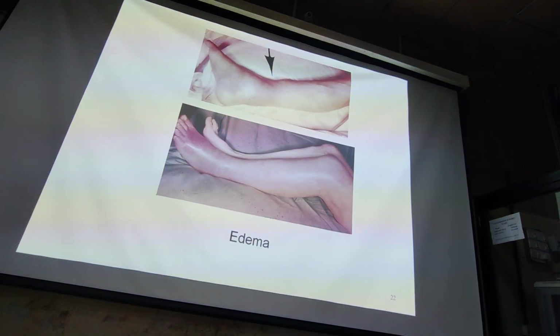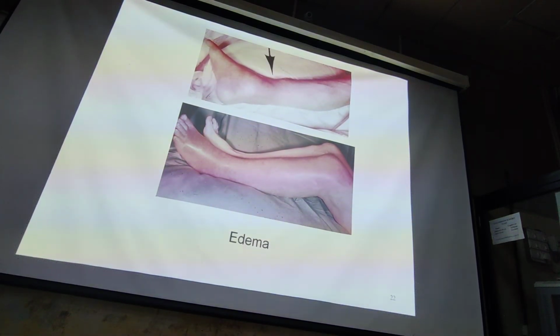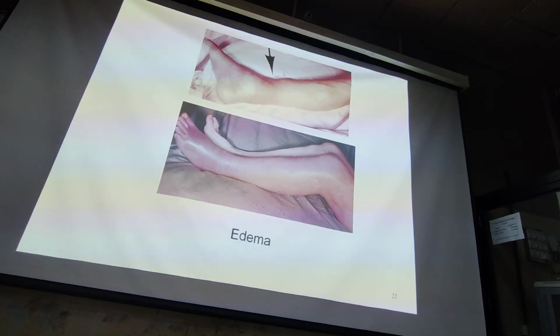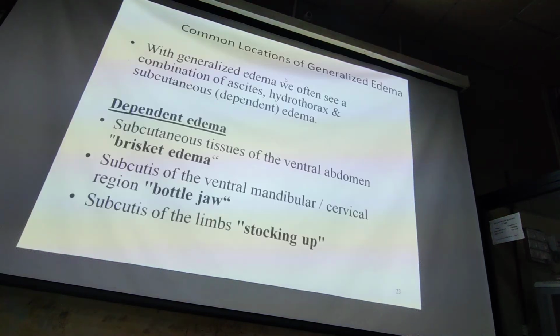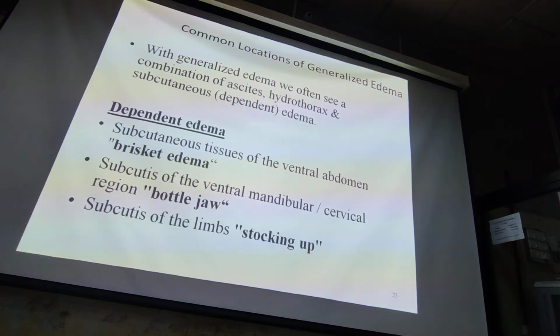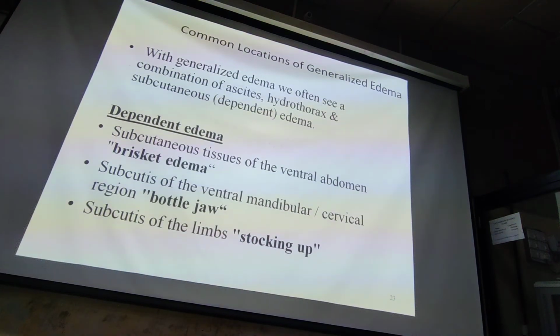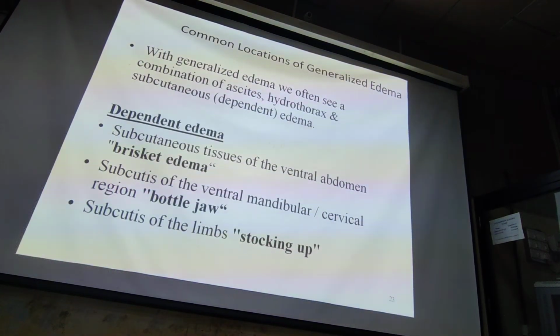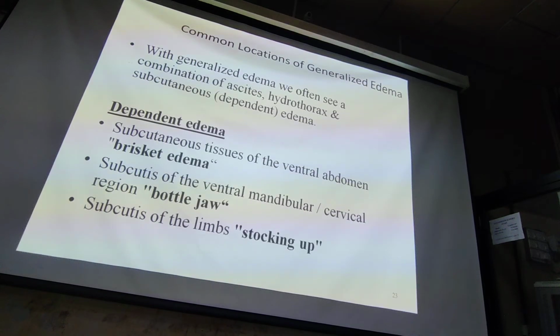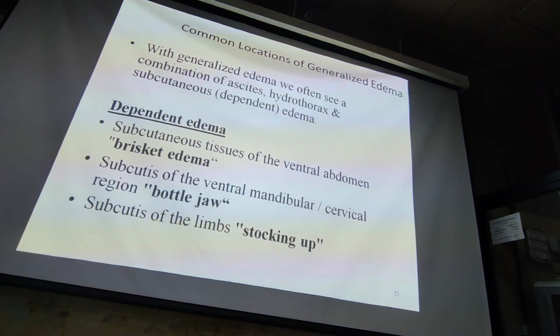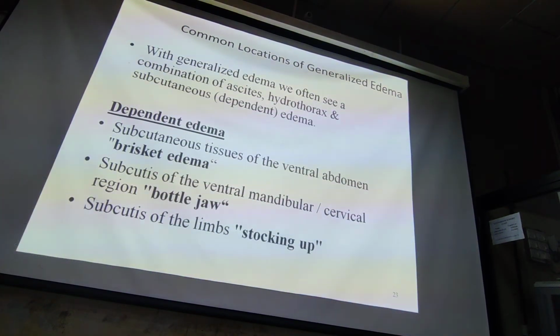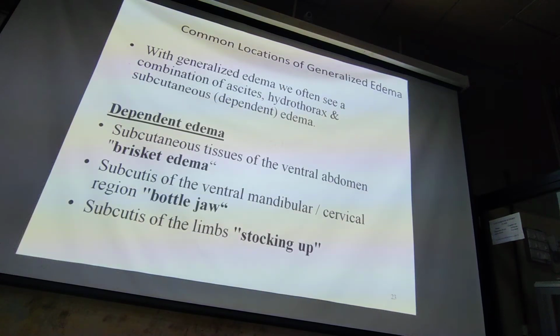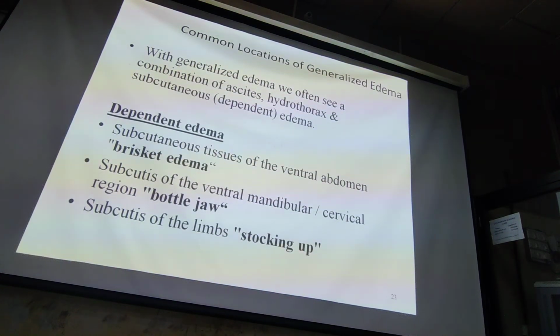Edema in extremities, that is the leg. Generalized edema, common locations are either the ventral abdomen, then called brisket edema, in the cervical region, that is bottle jaw, in limbs called stocking up.